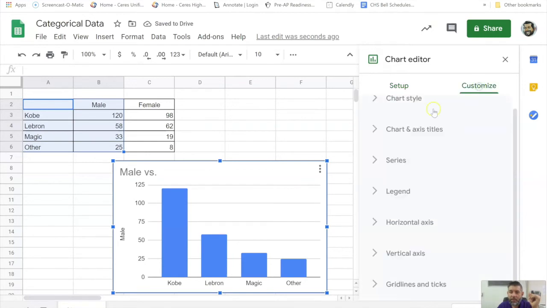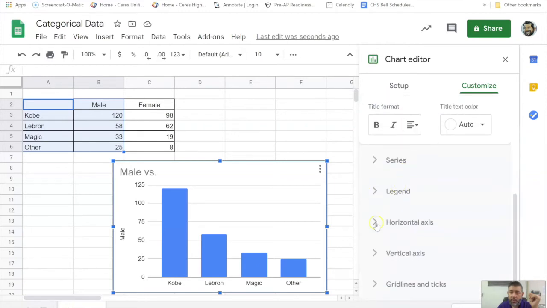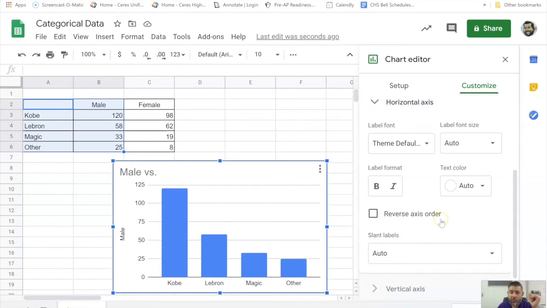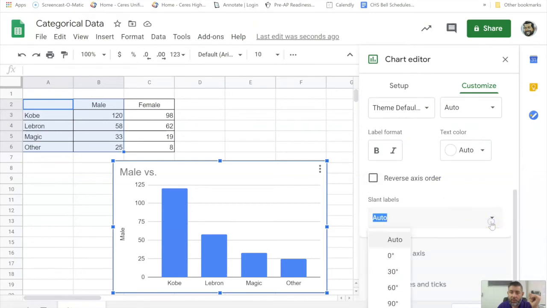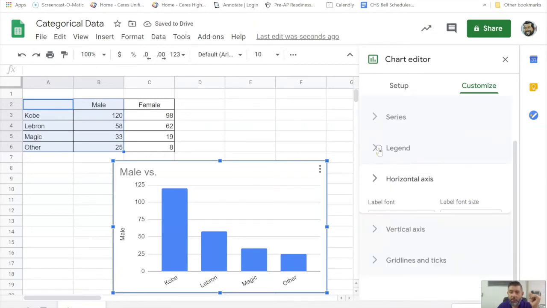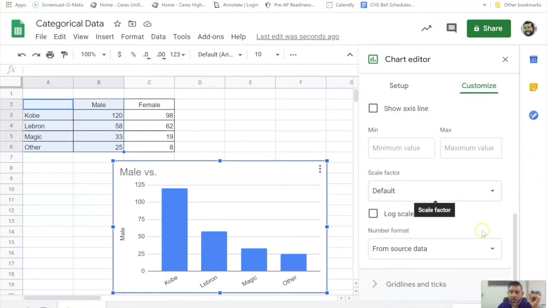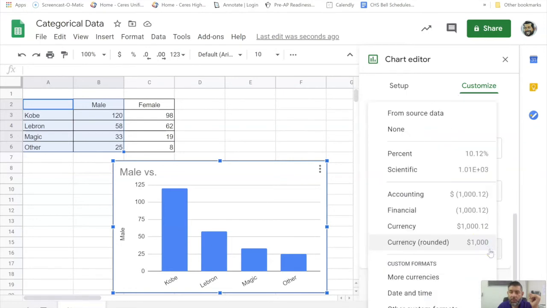I can customize this and change my scales, right? In my horizontal axis, I can have them slant the labels, slant them like that, to give you a little bit more room. For the vertical axis, I can change this. Let's see, I can change this to a percent.